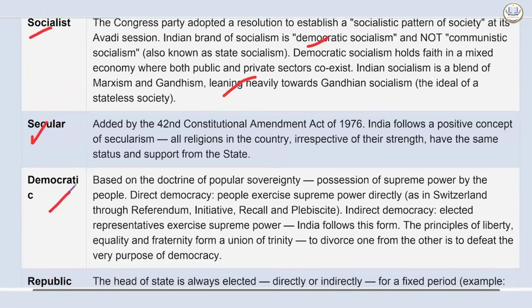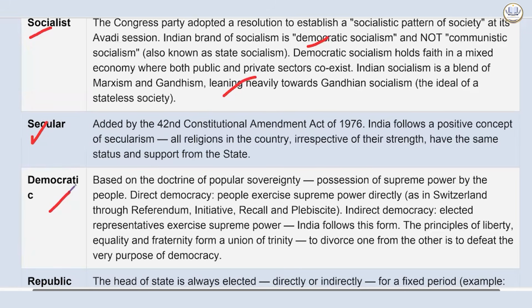Then democratic, based on popular sovereignty, where the people are sovereign. So the position of supreme power is with the people. We are not a direct democracy. Direct democracy is in countries like Switzerland, where there is referendum, initiative, recall, plebiscite. India is such a mammoth country that these things are not possible. So in India, we have indirect democracy, where elected representatives exercise supreme power. And India follows this form.